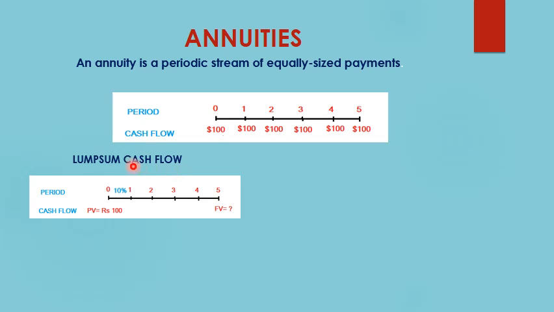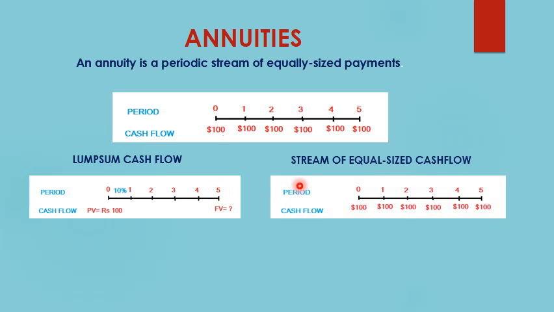So in the earlier example we saw a lump sum cash flow. For example, when we solved the earlier numericals, we said that the cash flow was only at the start of the year, and we needed to find the future value after a certain point of time. But in case of annuity, there is a stream of equal sized cash flow, that is there will be some amount flowing which will be equal in size during each year, and we need to find the present value or future value in such cases. Okay, so this is the difference. In earlier cases we saw the lump sum cash flow which was occurring only at a particular point of time, and we needed to calculate its future value. But in case of annuity, there will be a stream of equal sized cash flows.